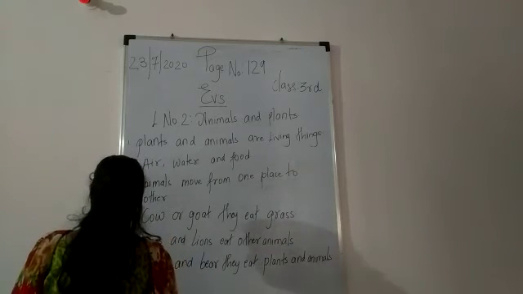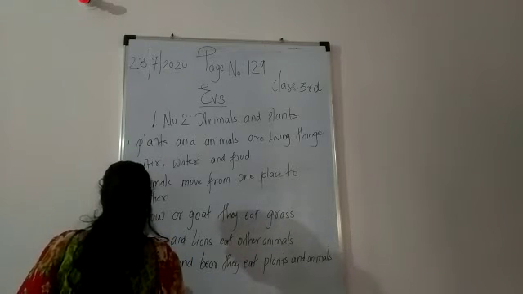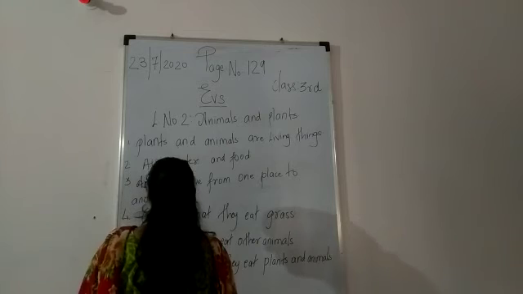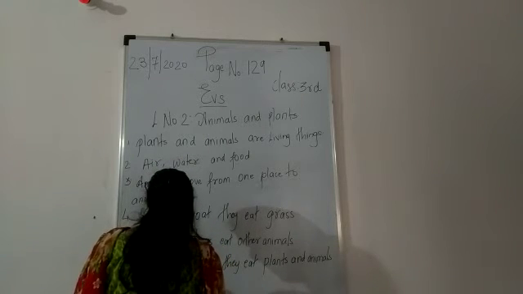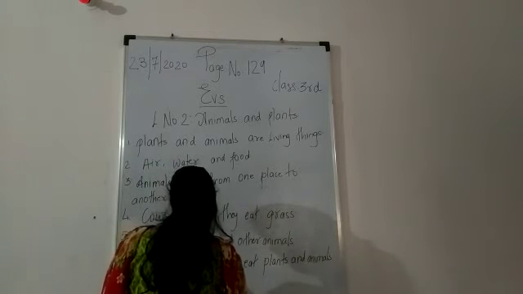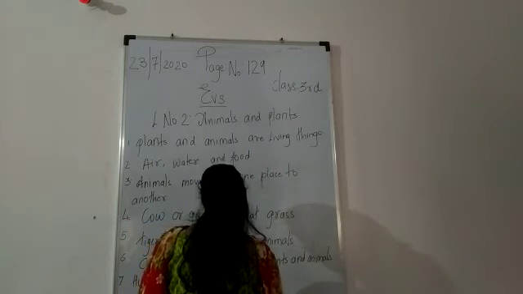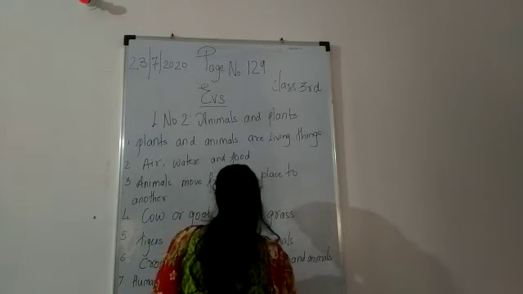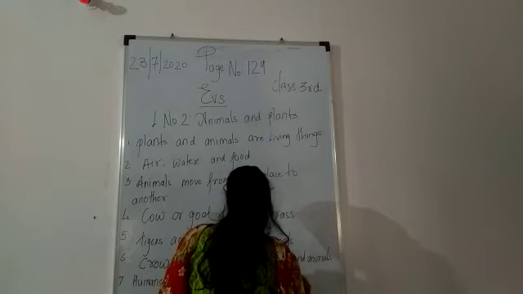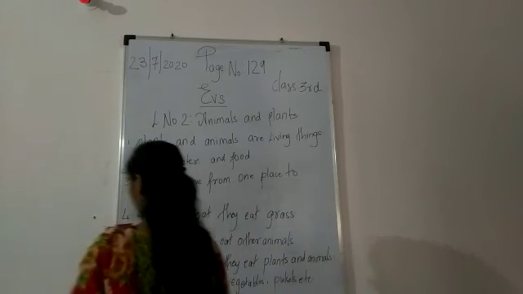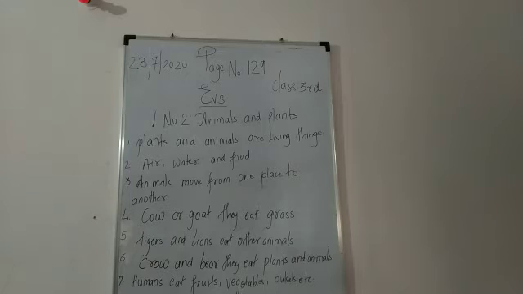But humans means us. We are the human beings. So we eat fruits, vegetables, pulses, etc. Sometimes we eat fruits, we eat vegetables, we eat rice every day, we eat roti every day. So animals, they eat both plants as well as animals.